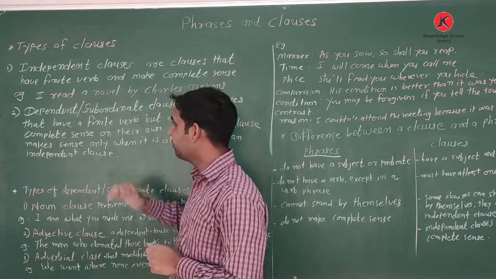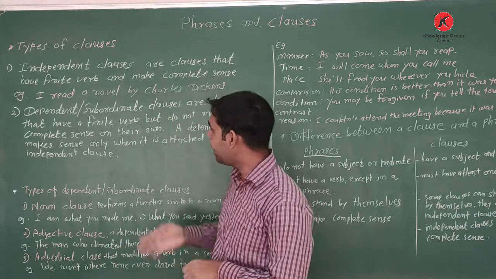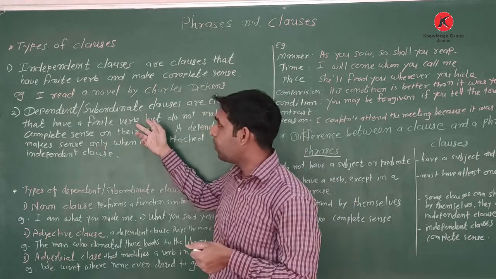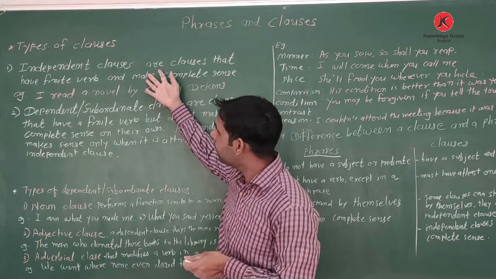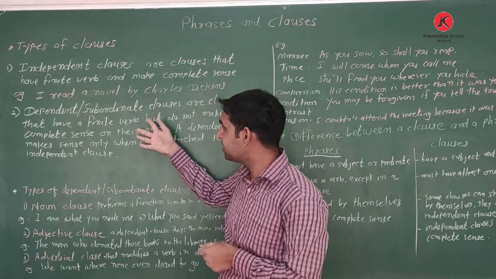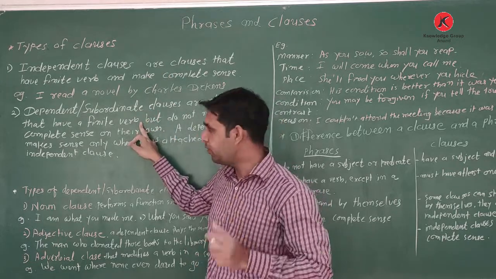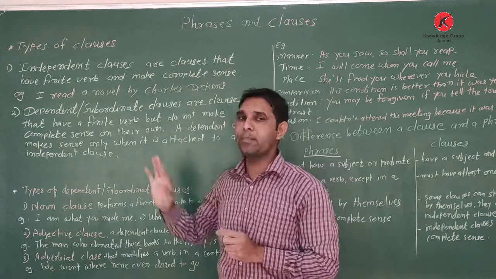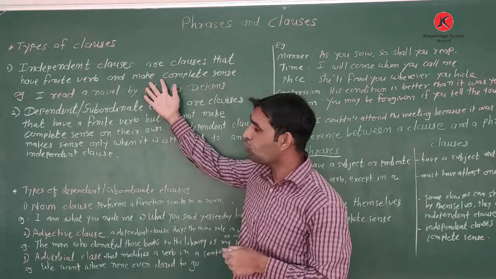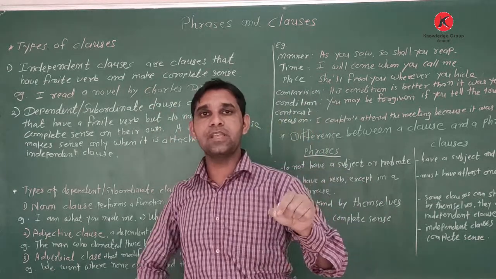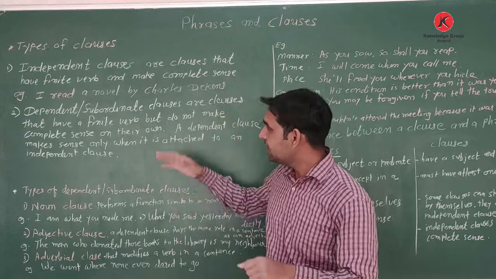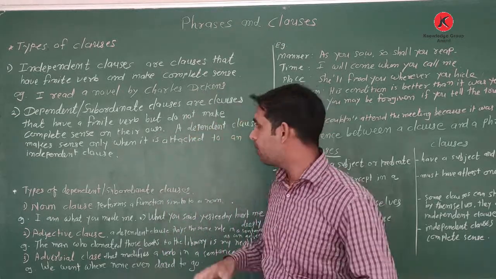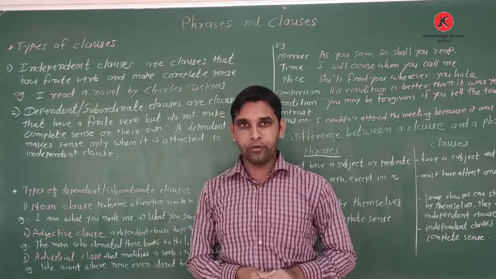Now comes the second. Dependent or subordinate clauses are clauses that have a finite verb, just as in an independent clause, but here it is a little bit different. They have a finite verb but do not make complete sense on their own.